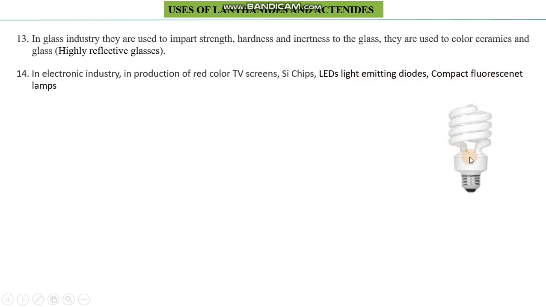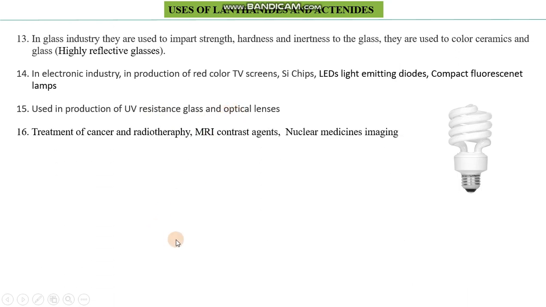So this is incandescent light, and we are normally using it in our homes, our offices, or other institutions, such type of lights. Lanthanides and actinides are used in the production of these lights. These metals are used in the production of UV resistance glasses and optical lenses. So this is again a useful use of lanthanides and actinides.